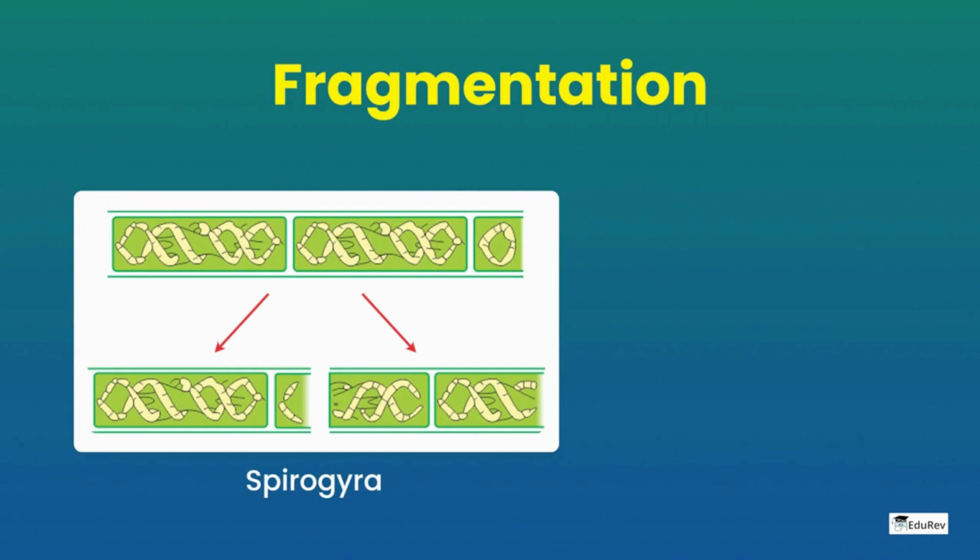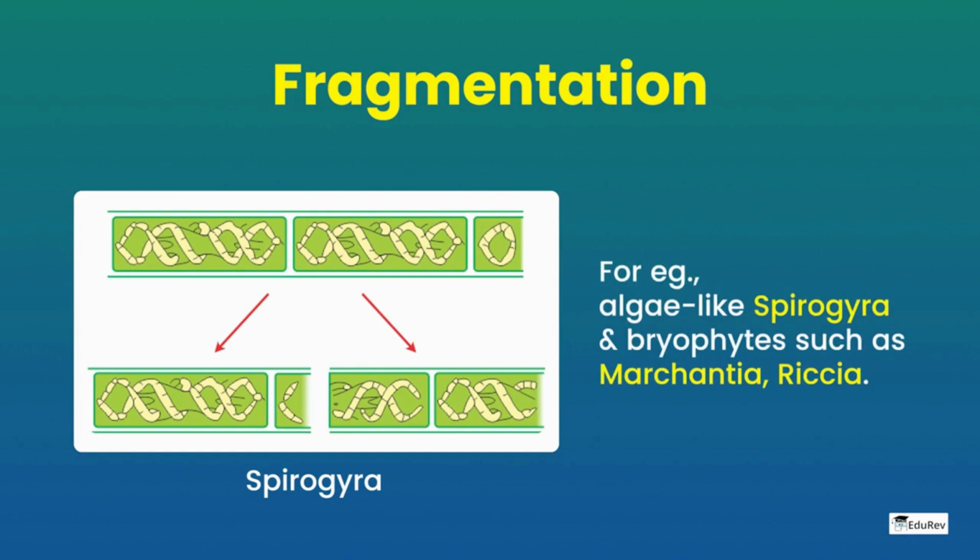Fragmentation. It occurs by the breaking of the parent body into two or more parts, each of which is capable of growing and living independently. For example, algae like Spirogyra and bryophytes such as Marchantia and Riccia.